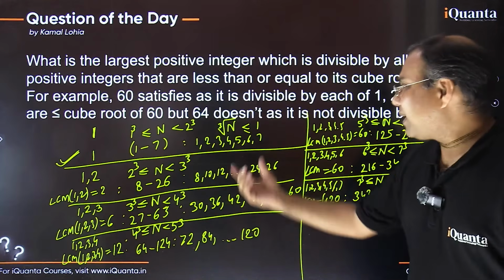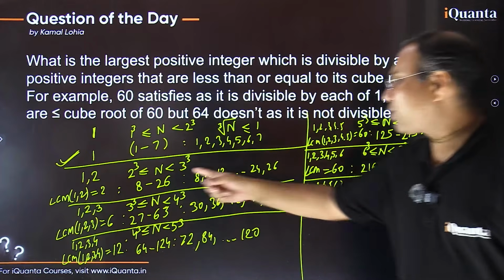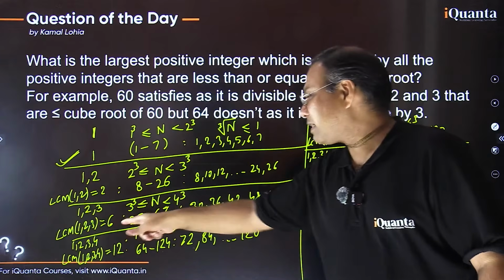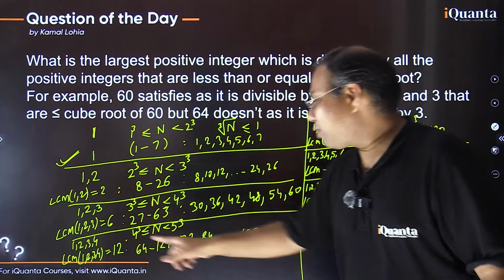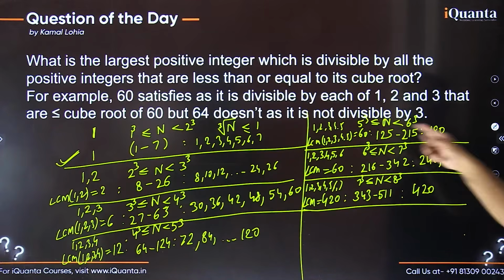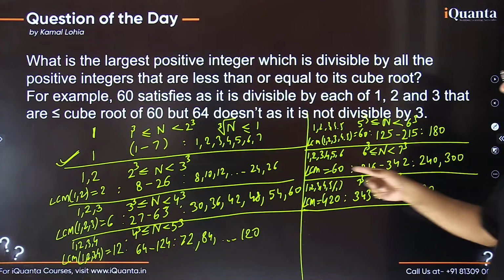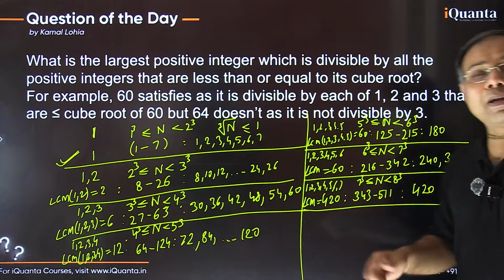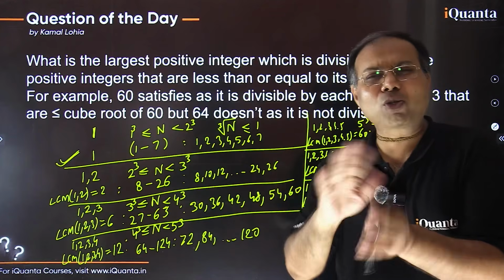So first, for 7, we had all the numbers, then fewer numbers came because we are looking only for multiples of 2. Then we were looking only for multiples of 6, so it is further fewer numbers. Then we were looking for multiples of 12, further fewer numbers. In this range we are looking for multiples of 60. So in this range we got only one number, and this time again multiples of 60, so we got two numbers, but again we are getting only one number.